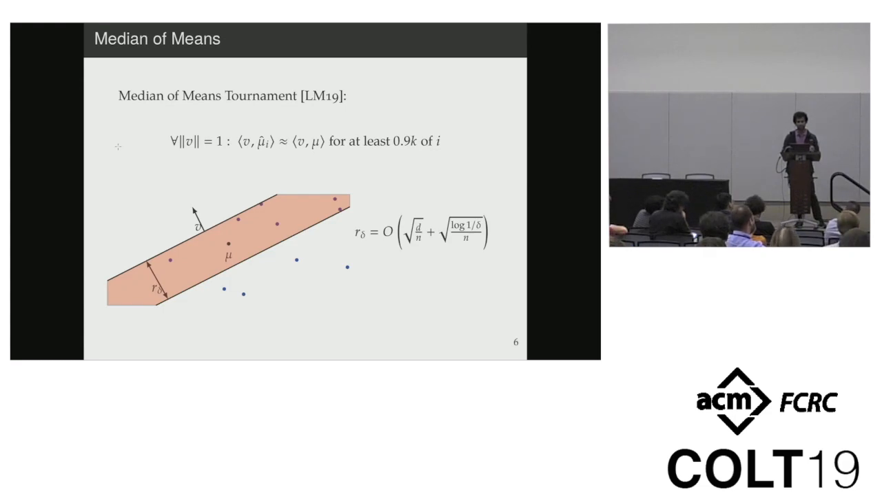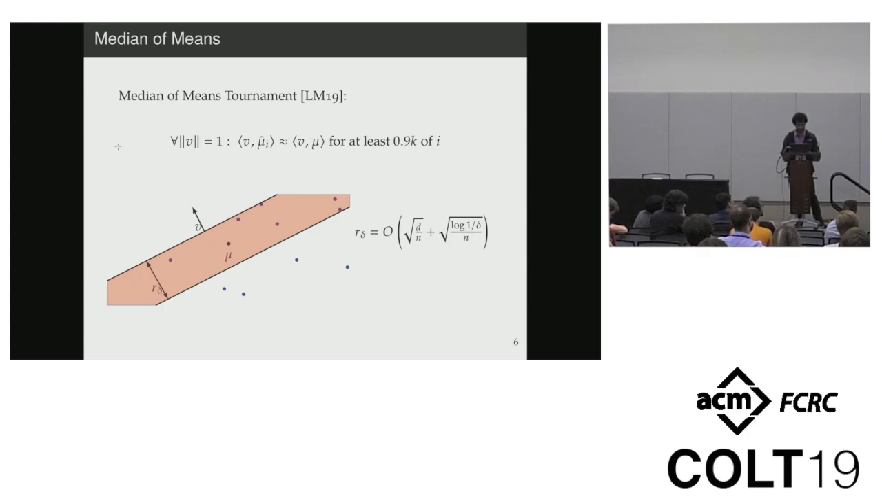I won't formally describe the estimator here, but just describe the geometric ideas that underlie its construction. And it's based on the following geometric fact. What it says is that for every unit vector v, the projection of the true mean along the direction v is close to the projections of most of the empirical means. So 0.9k of the local estimates mu hat i, up to an additive error, which is basically a constant times the CLT rate. And this holds for all unit directions v.